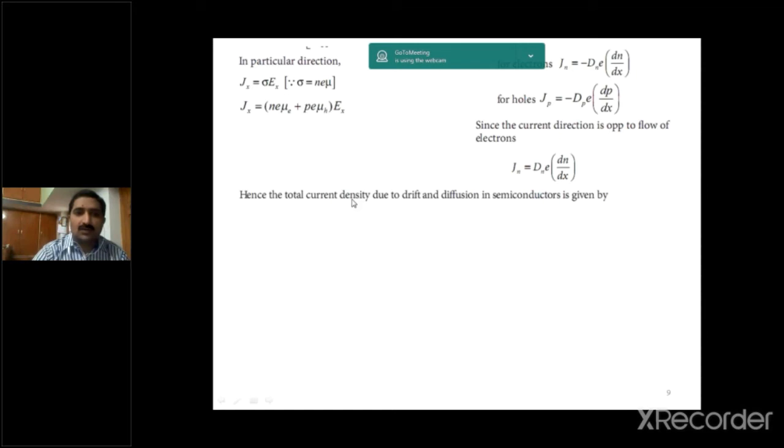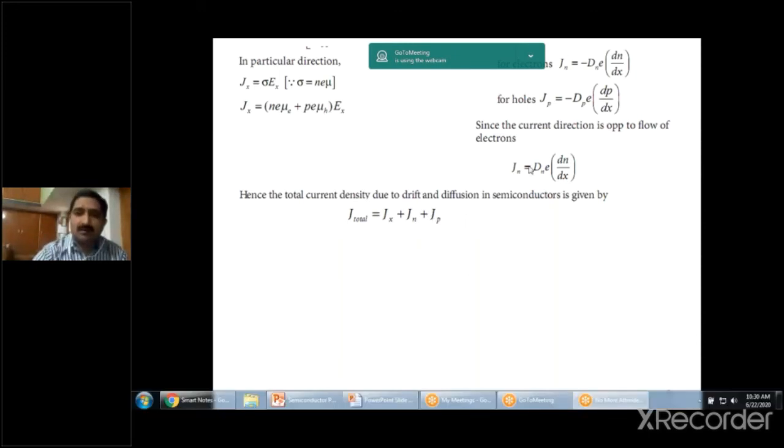So finally, the total current density due to drift and diffusion in semiconductors is given by J total is equal to Jx, that is nothing but the drift current, plus Jn, the diffusion current due to electrons, plus Jp, the diffusion current due to holes.